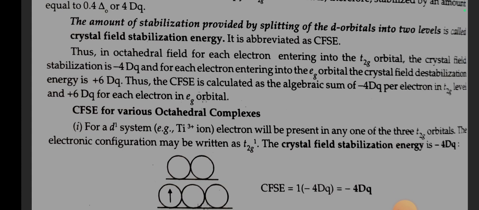Thus, in an octahedral field, for each electron entering into the T2g orbital, the crystal field stabilization is minus 4 dq, and for each electron entering into the Eg orbital, the crystal field destabilization energy is plus 6 dq. Thus, the CFSE is calculated as the algebraic sum of minus 4 dq per electron in T2g level and plus 6 dq for each electron in Eg orbital.